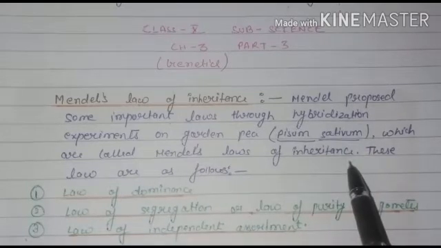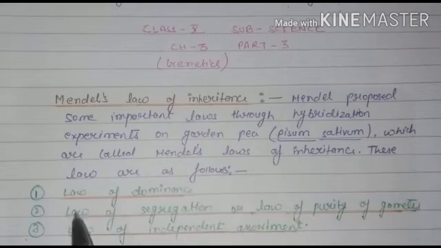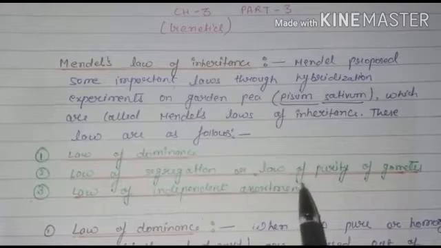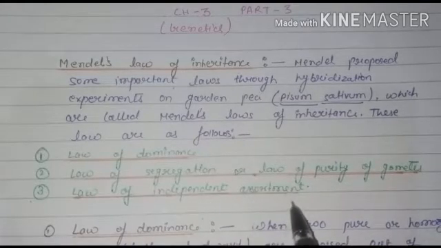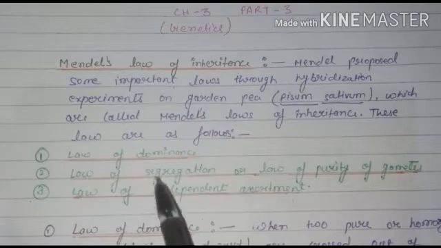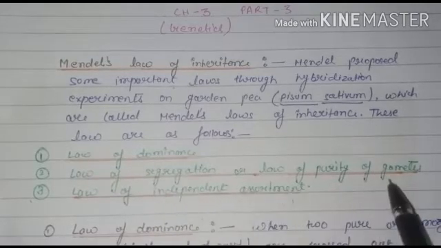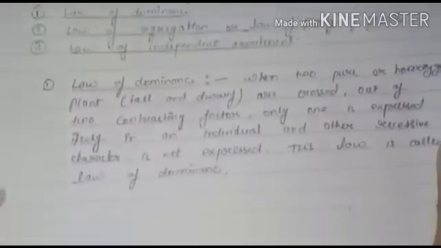So Mendel gave some laws. What are those laws? They are as follows. The first is the law of dominance. The second is the law of segregation, or law of purity of gametes, and the third is the law of independent assortment. In this video we will cover two laws: the law of dominance and the law of segregation, or law of purity of gametes. The first one is the law of dominance.